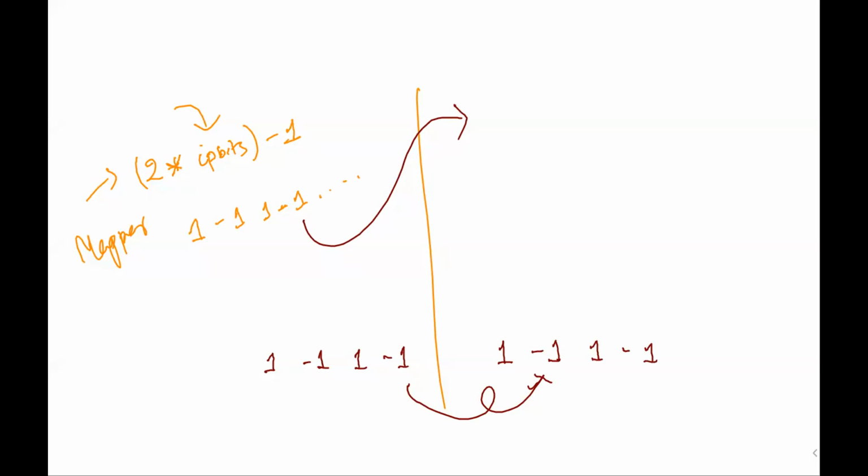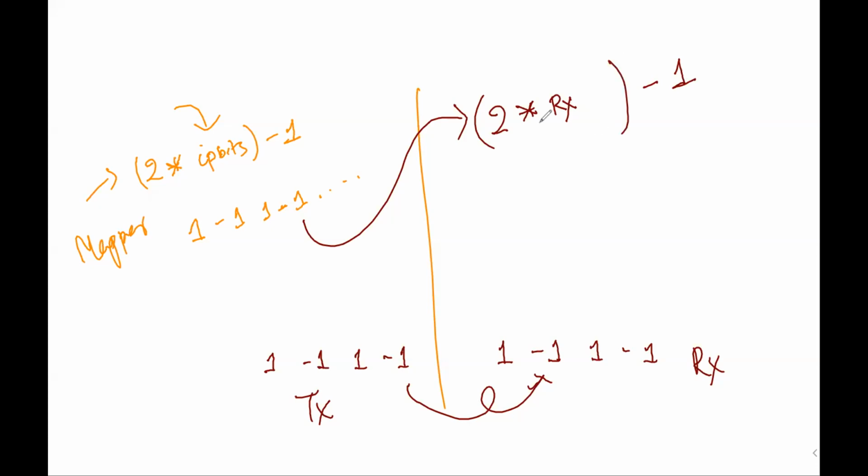Sir, plus 1 divided by 2. So what we'll do: 2 into the received symbol, Rx I am writing, and this is the transmitted symbol, Tx. 2 into the received symbol is how much? 2 into 1 is 2, then minus 1. Is it working? Sir, we have to add 1 and divide by 2, sir. Yeah, let me modify it in this way. It will make more sense.